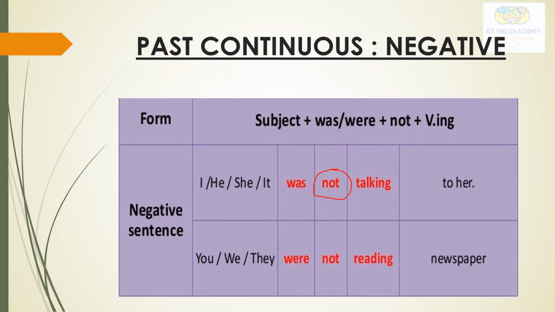Same rule with I, he, she, it, was, with you, we, they, singulars was and plurals were. Just add not. He was not talking to her. We were not reading newspaper. Okay.